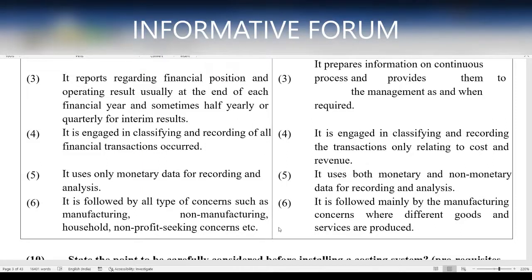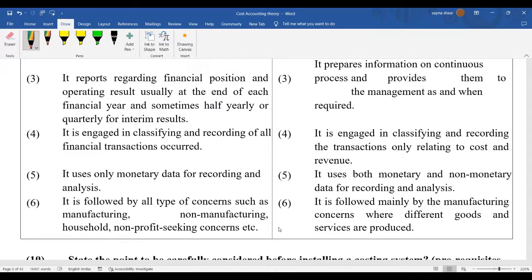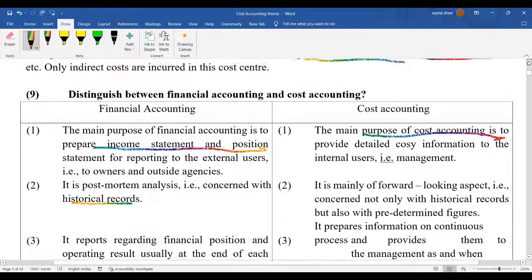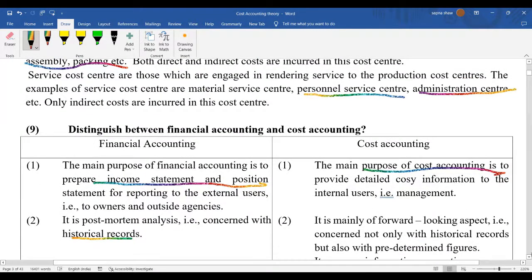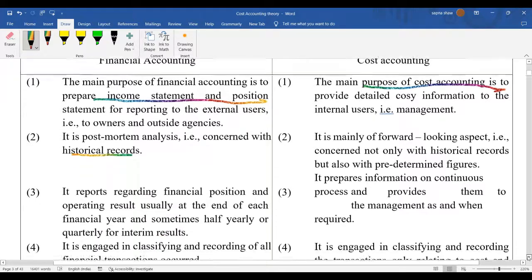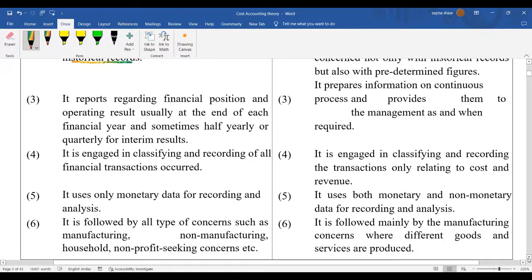It's visible, no? Okay. So in the last session, we started the difference between financial accounting and cost accounting, and we discussed two differences. Now there are still four differences left, and they are very easy. If you have understood the main difference between financial accounting and cost accounting, then these four differences are not that difficult.